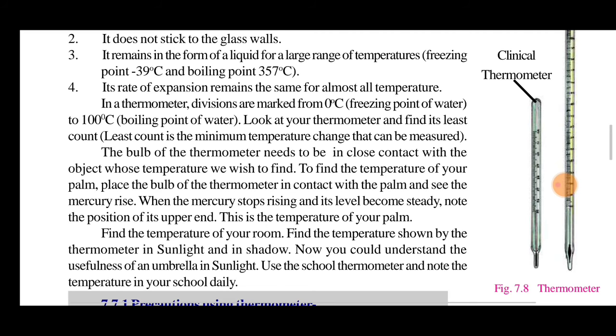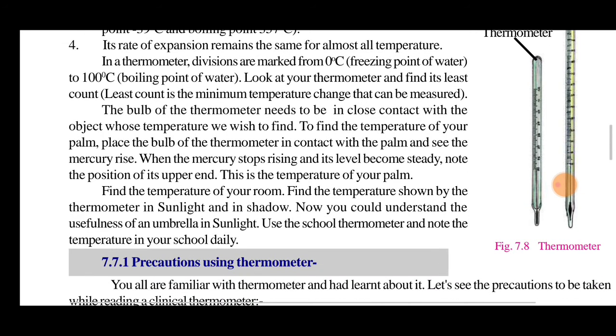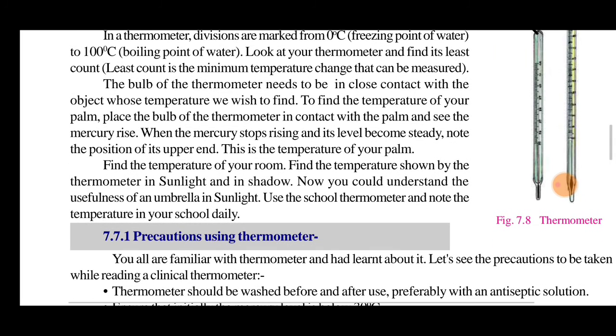This thermometer is mostly used when you go to the doctor with a fever, and they put it in your mouth or under your arm, right? To find out the temperature of your room, find the temperature in sunlight and in its shadow. Now you can understand the usefulness of an umbrella in sunlight.